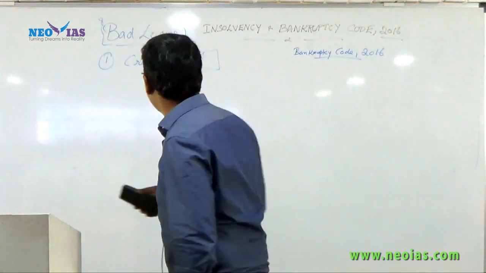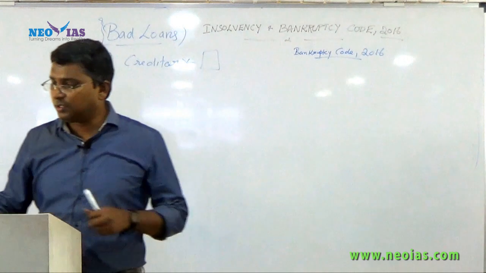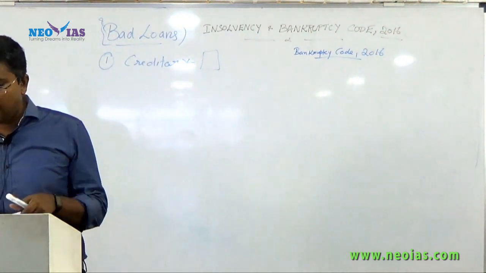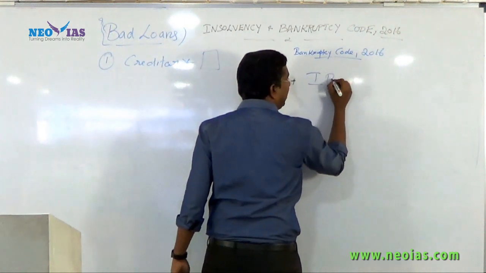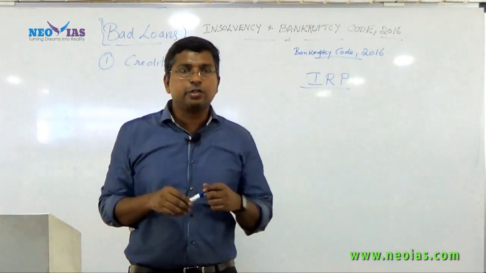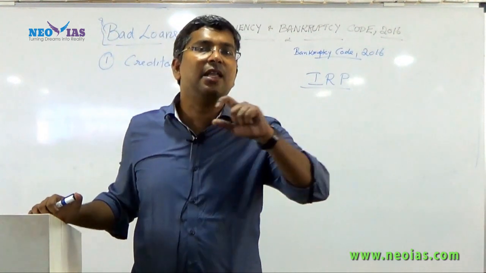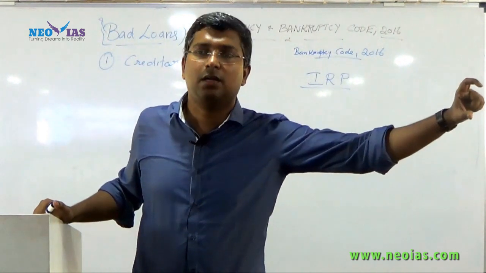It's very important, and this term you will come across several times. It's a process to resolve insolvency.